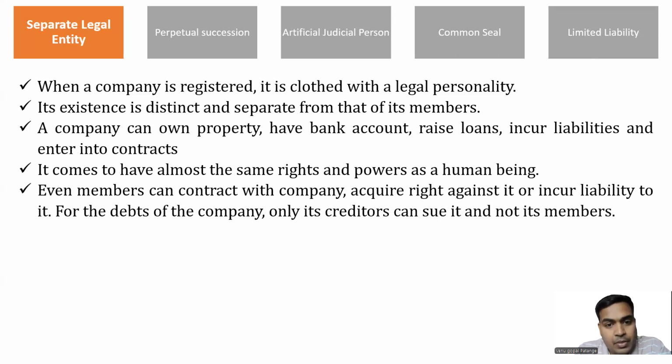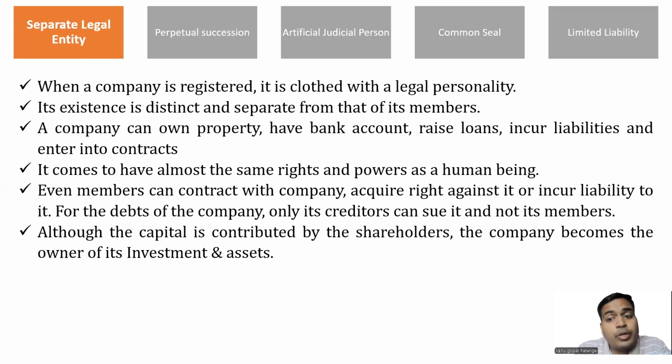Very much, yes. Customers can contract with companies, suppliers can contract with the company, employees will contract with the company, government will contract with the company. All these stakeholders will contract with the company. They can acquire rights against it or incur liability to it. For the debts of the company, only creditors can sue, but not members. What is this? We'll discuss when we discuss classification of capital, equity share capital.